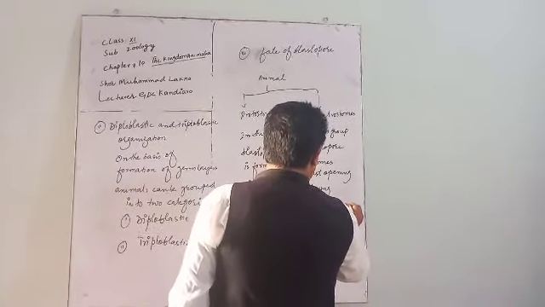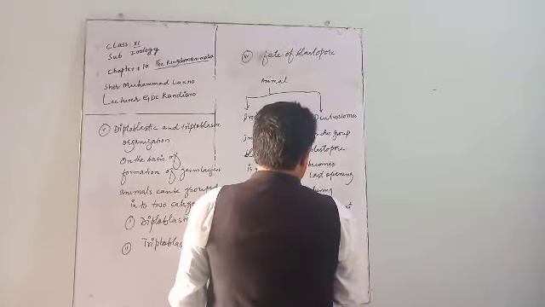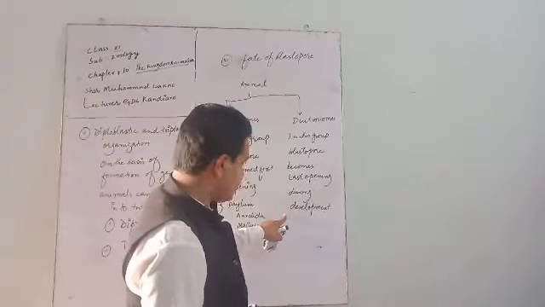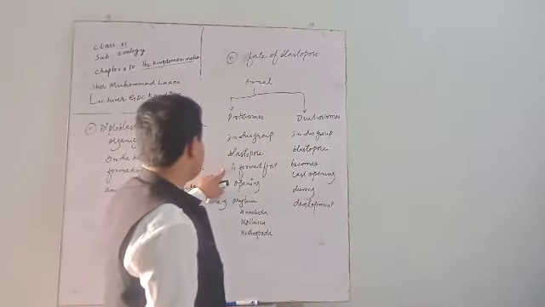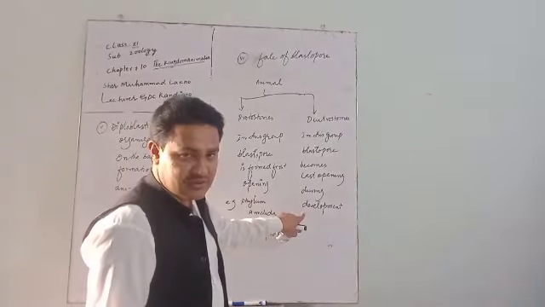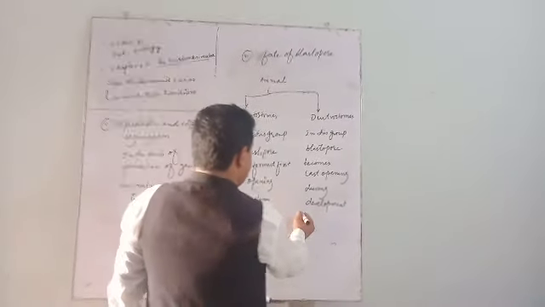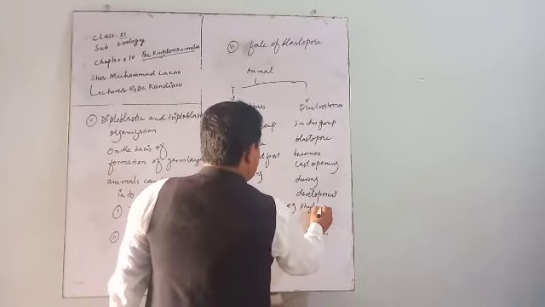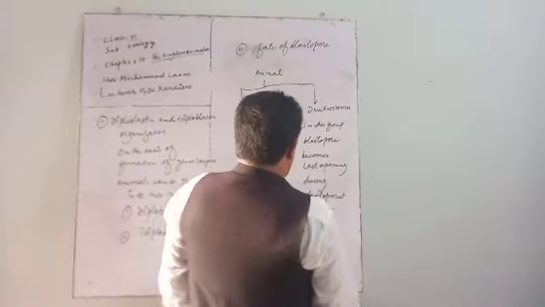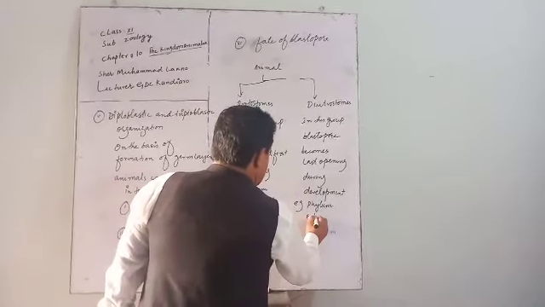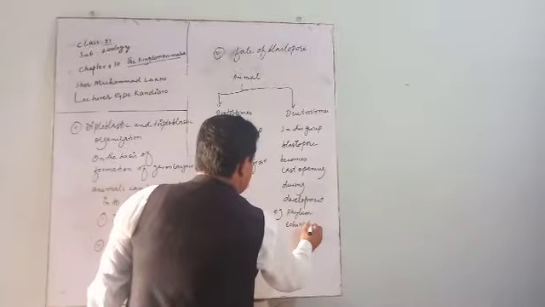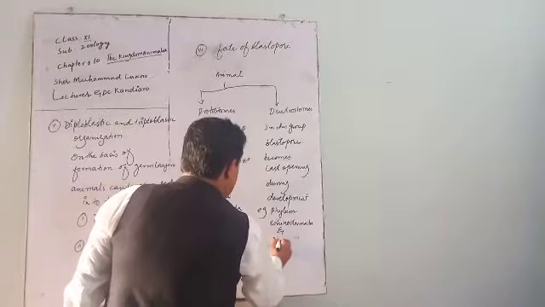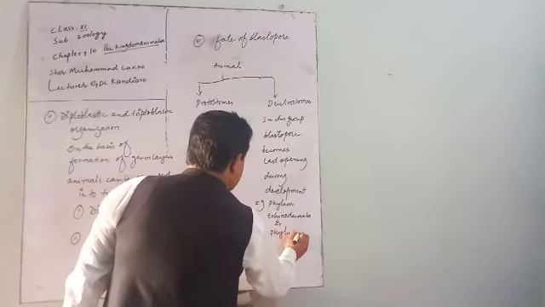In this group, the blastopore becomes the anus, whereas in protostomes the blastopore becomes the mouth. Examples of this group are phylum Echinodermata and phylum Chordata.